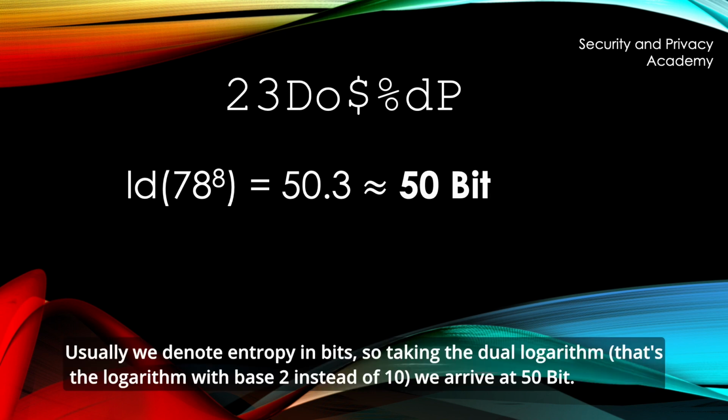Usually we denote entropy in bits, so taking the dual logarithm, that's the logarithm with base 2, instead of 10, we arrive at 50 bit.